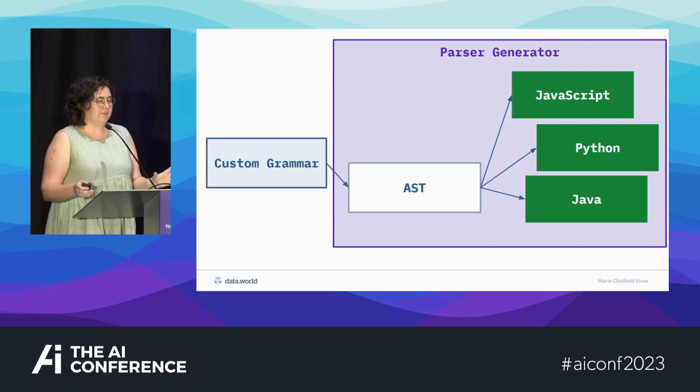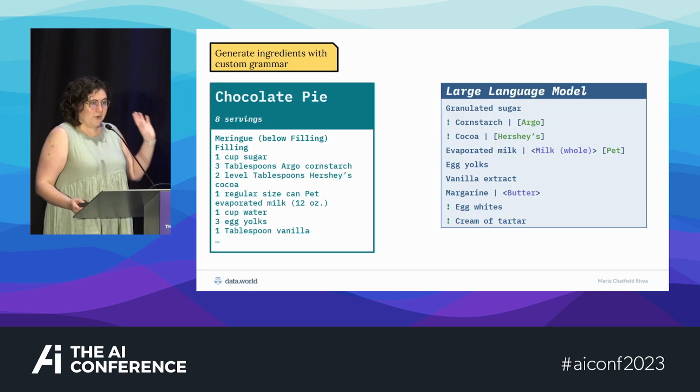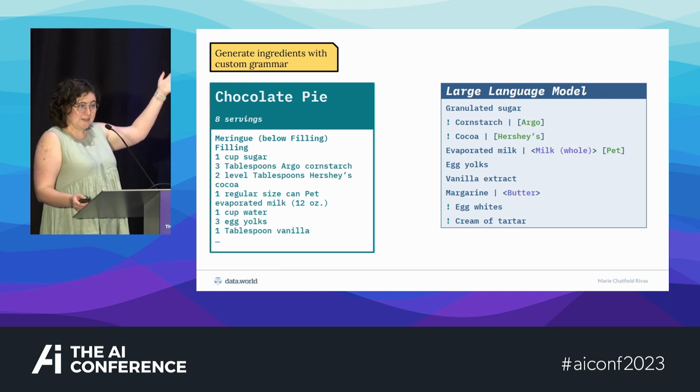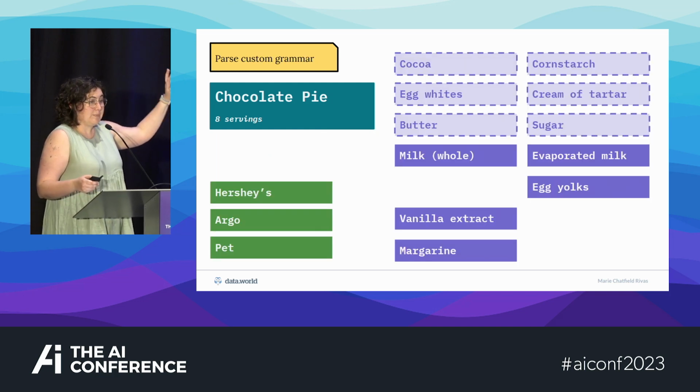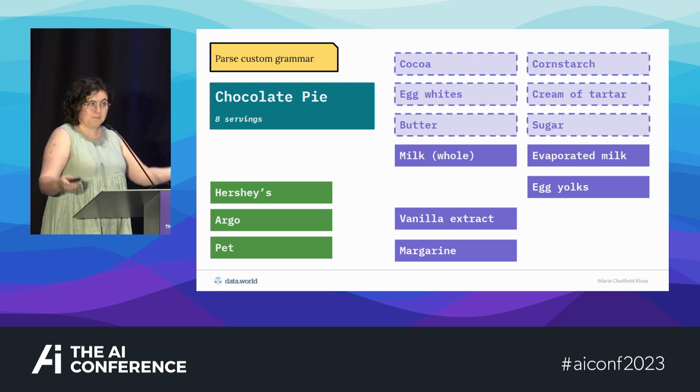But in general, if you have never written a lexer, a tokenizer, or a parser before, you could go learn. I had to do an entire class on those in college, but I really recommend you just use a parser generator, and if you really like it, then you can go try it yourself. But under the hood, it's just code. It's just code that's a lot better and more consistent than regex. So we're going to generate our custom grammar, and then we are going to parse it using our parser that was generated by the parser generator.